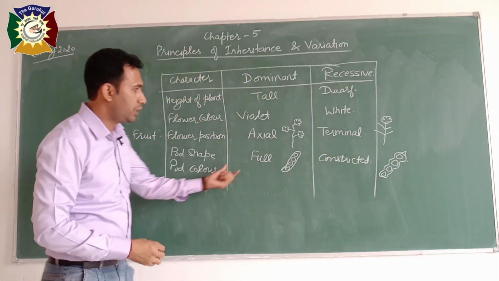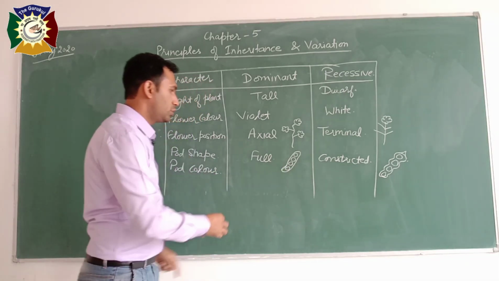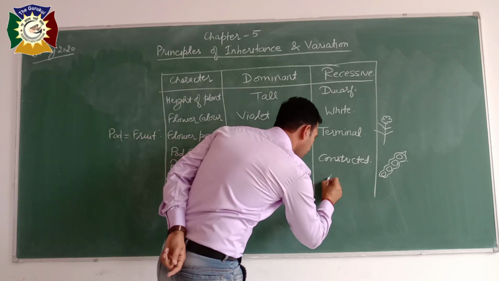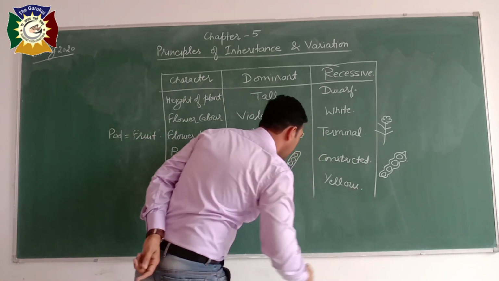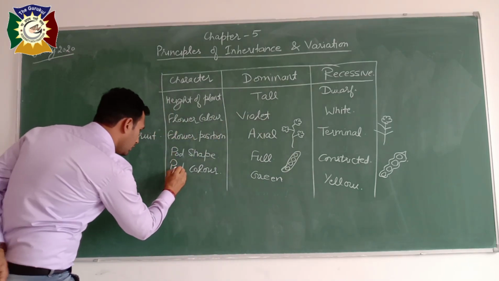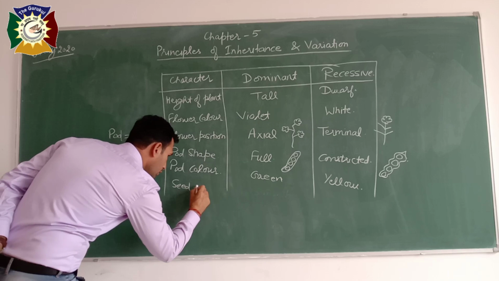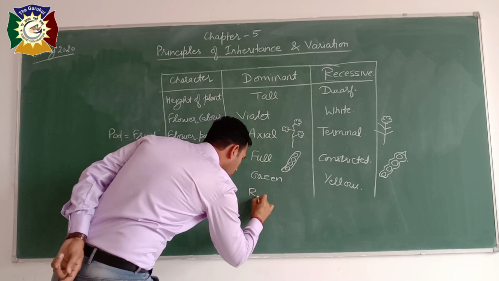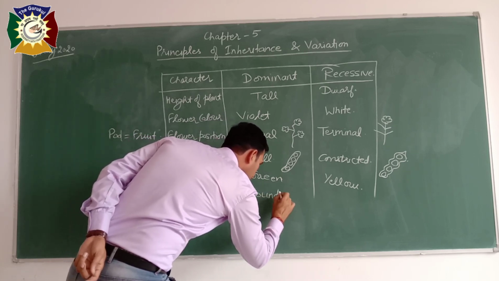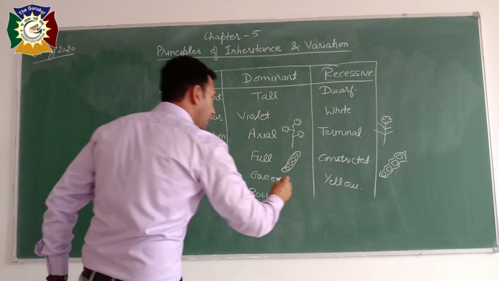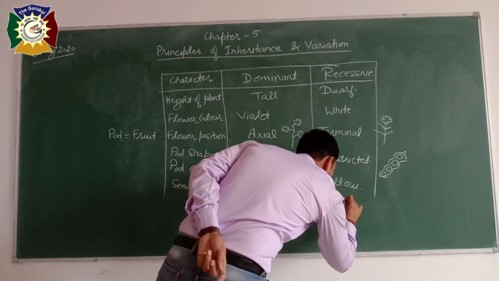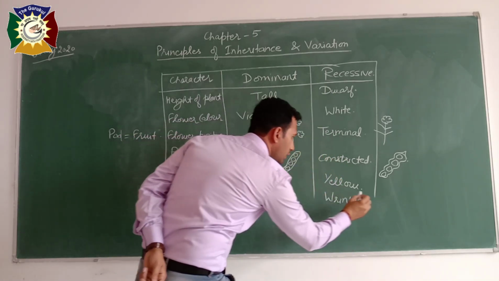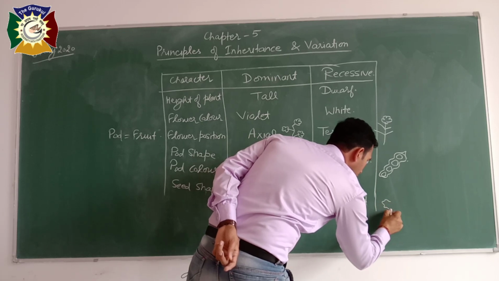Now pod color means the color of the fruit. So green is dominant, yellow is recessive. Now next is seed shape. Seed shape is round and wrinkled. So round and wrinkled.